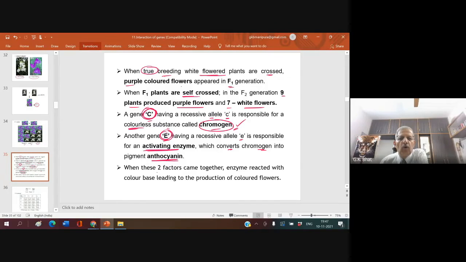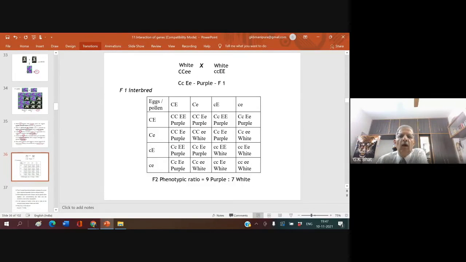When these two factors come together, the enzyme reacts with the color base, leading to the production of a colored flower. Now, let us say this is white. Why? Even though chromogen is there, the gene which is required to produce the enzyme, which converts this chromogen into color, is in recessive condition.